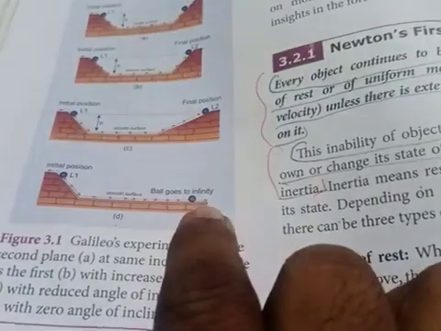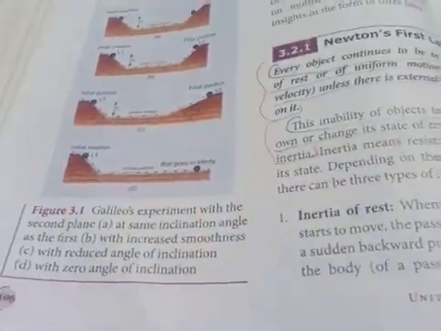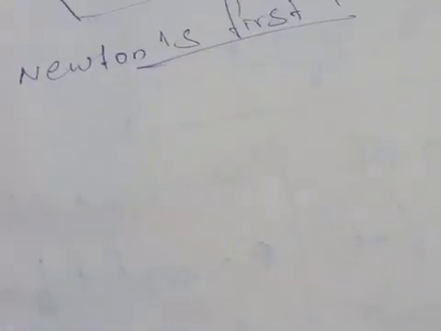One ball he dropped. In his last experiment he made the inclined plane zero and he dropped the ball. You can see this ball goes to infinity. But it moves, no. If there is no external force acting on it, it will continue its motion.